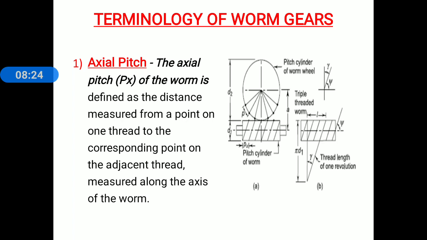Now the first point in terminology of worm gears, axial pitch. Observe figure A. The axial pitch Px of the worm is defined as the distance measured from a point on one thread to the corresponding point on the adjacent thread, measured along the axis of worm, that is clearly shown in figure A.